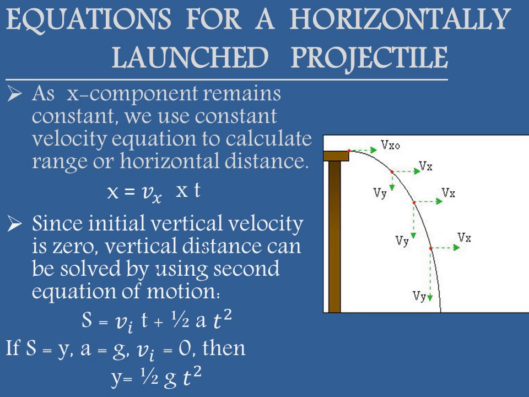Along the vertical direction, we are going to use second equation of motion. S is equal to Vi t plus half a t square. If we take the vertical distance S as equal to y, and since the projectile motion is a free fall motion, therefore a will be taken as equal to g. And since the projectile was thrown horizontally, therefore the initial vertical component of velocity is 0. Substituting all these values in the above equation, we get y is equal to half g t square.